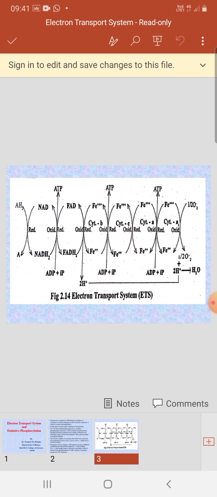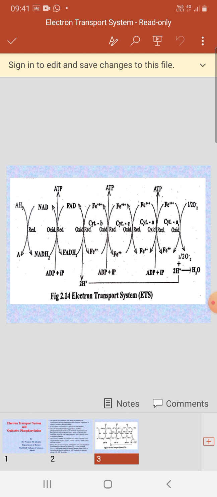The two protons are directly transferred into the mitochondrial matrix, and the two electrons are continuously transferred to the electron carriers, cytochrome B, cytochrome C, cytochrome A, and cytochrome A3, in the inner mitochondrial membrane, or the cristae membrane of the mitochondria. So ATP is generated in between NADH2 and FADH2.